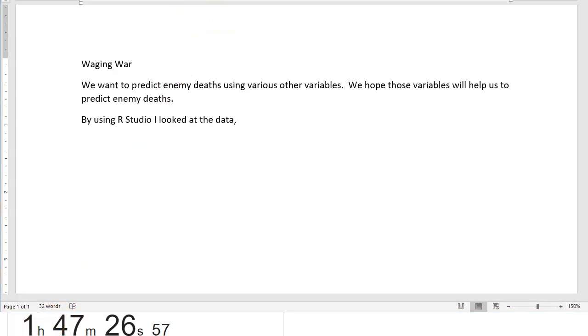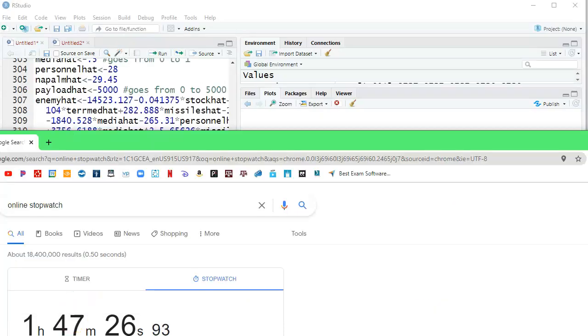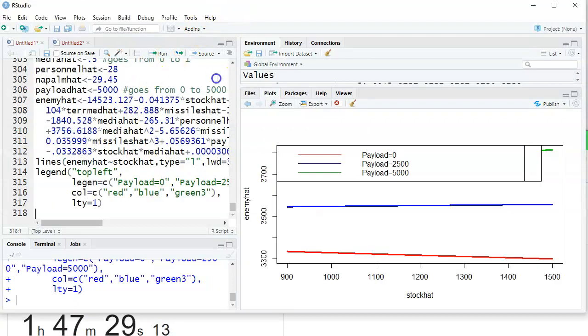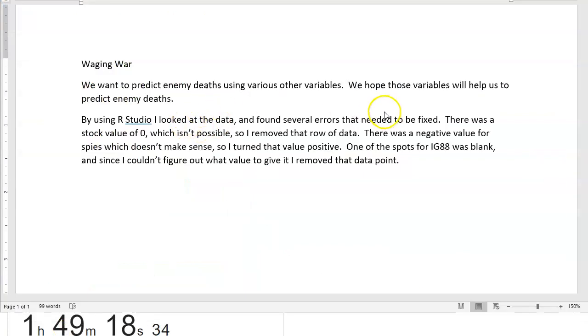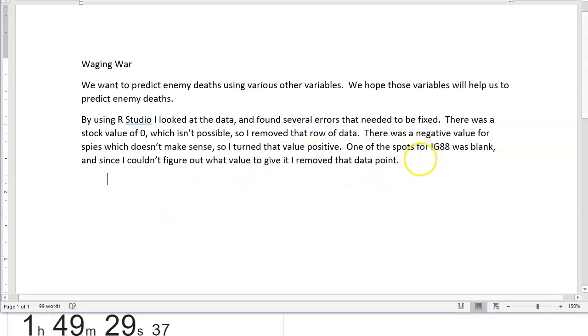I'm going to tell the client what program I used and talk about how I altered the data, mainly how I fixed those errors. Unfortunately, oh, I forgot to start the timer again. Really? That happens so often. Okay, fortunately, it's not going to be hard to fix the errors because I have a list right up here. And I'm trying to use different wording. I removed that row of data and turned the value positive, and I removed that data point. However you want to word it, just explain why I took those out as they were errors.